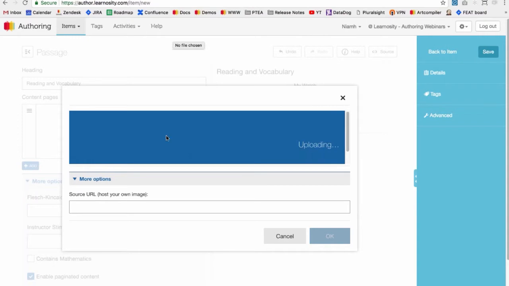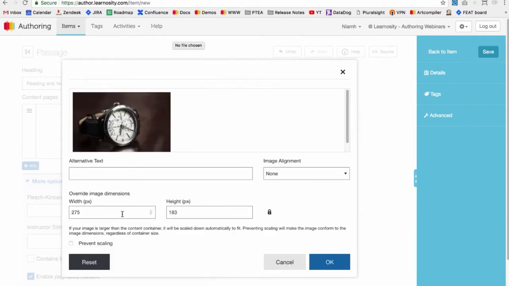And once that's done, you'll have the options here to change the width and the height of the image. So that's kind of handy. You don't have to go into a text editor or a photo editor yourself separately and modify the image. You can just do it when you upload it. You can also set this image alignment. So my text is center aligned, so I'm going to get my image to be center aligned too.